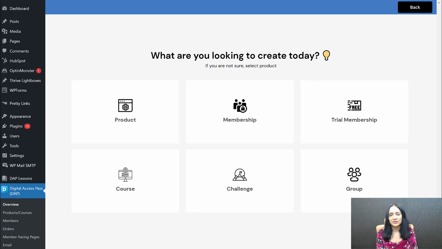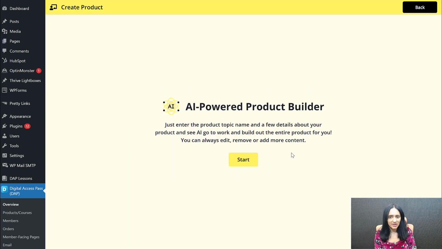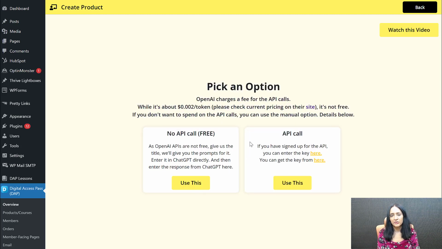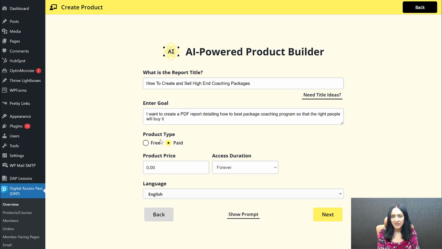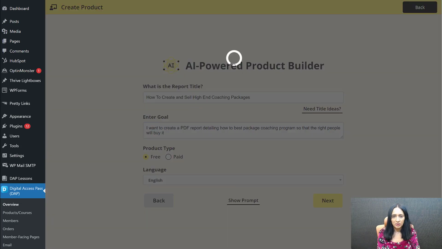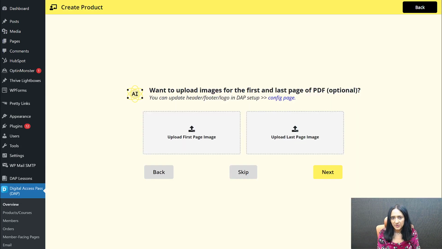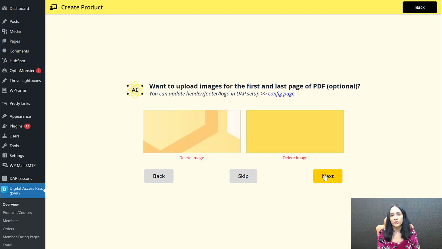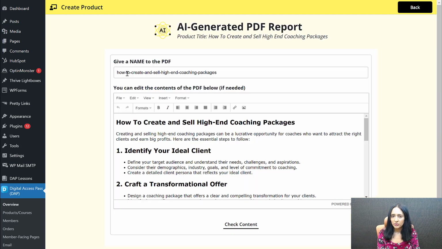That's it for now. As you can tell, I'm super excited about what we have done. This is just the first version. You can imagine where we are going to take this as we continue to make it better. We already have so many ideas, so many things that we plan on doing with this AI add-on, including the ability to create a welcome email, the ability to set up follow-up emails, your entire email sequence for your product. There are so many different things we can do with AI now. And that's exactly what we will be doing.